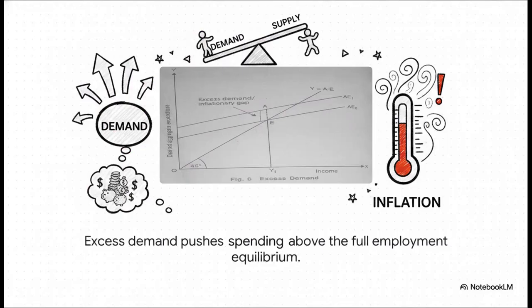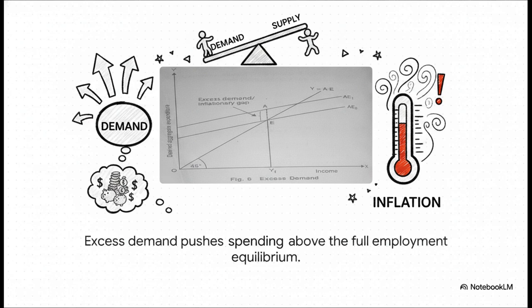If you look at the graph here, it maps out the crisis perfectly. That 45-degree line, that's our aggregate supply. And down on the bottom axis, YF is our maximum full employment output. Notice that gap labeled AE. The new demand curve, AE1, has pushed right above that original full employment equilibrium.